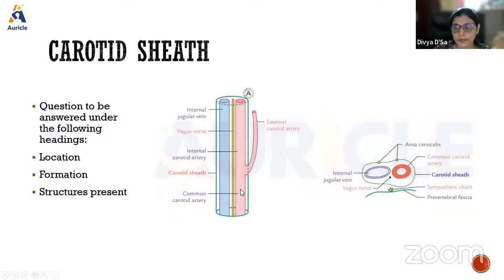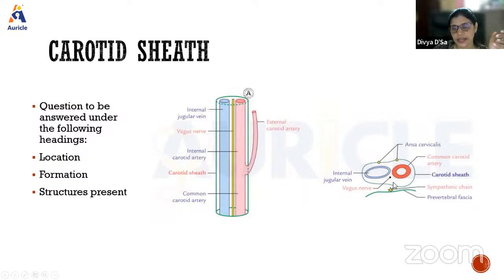It is mainly because it allows for the expansion of the internal jugular vein, since it is draining the blood from the cranial cavity.